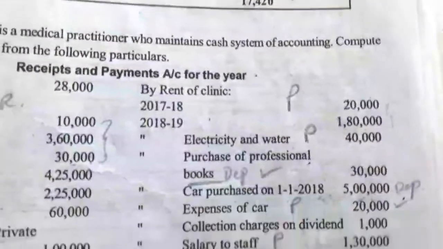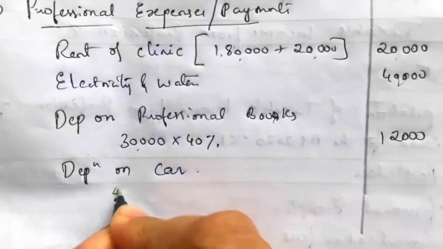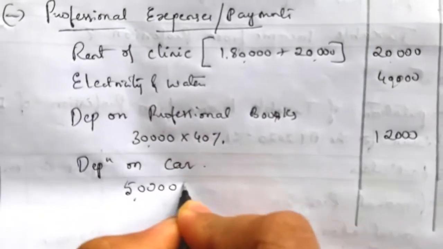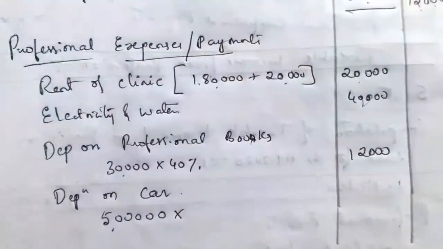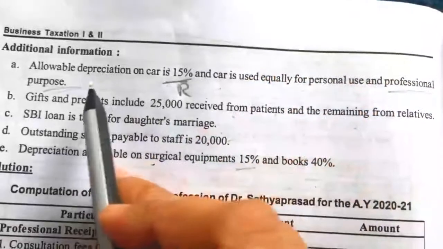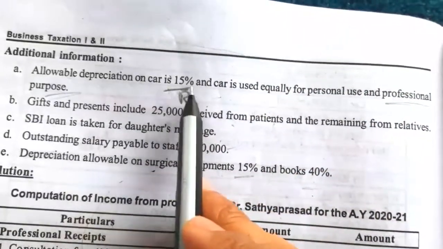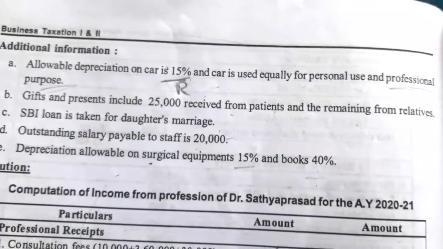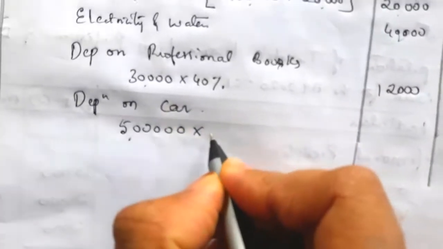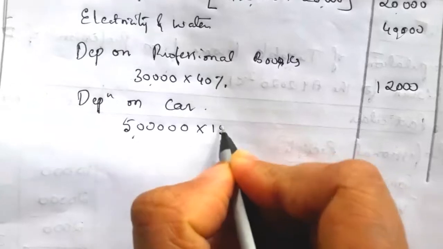The value of the car is rupees 5 lakh. On this 5 lakh value of the car we have to charge the depreciation. What is the rate of depreciation on the car? See here, in the additional information, allowable depreciation on car is 15%. So the rate of depreciation on car is 15%.